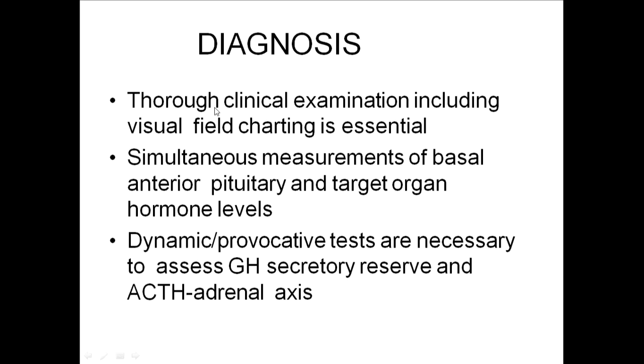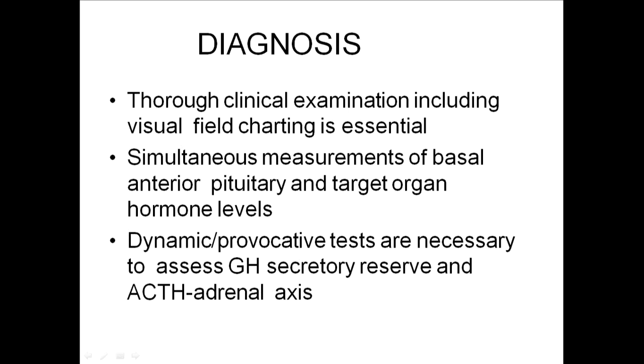So this is about hypopituitarism and some conditions of hypopituitarism. How to diagnose hypopituitarism? We need to do a thorough clinical examination, including visual field charting, and along with that, simultaneous measurements of the anterior pituitary hormone levels have to be checked. And if they are normal, sometimes provocative tests also need to be done to know the hormonal result, growth hormone or STH result.